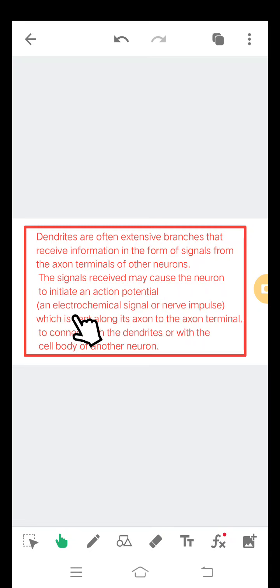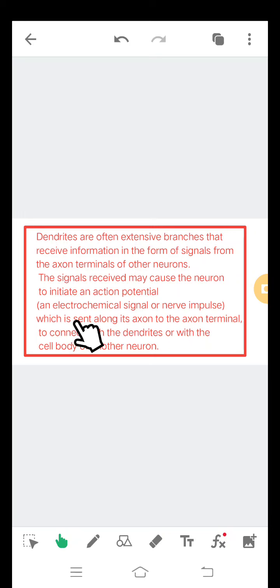That means an electrochemical signals are nerve impulses. Action potential means an electrochemical signals or nerve impulses. We see elaborately about nerve impulses.